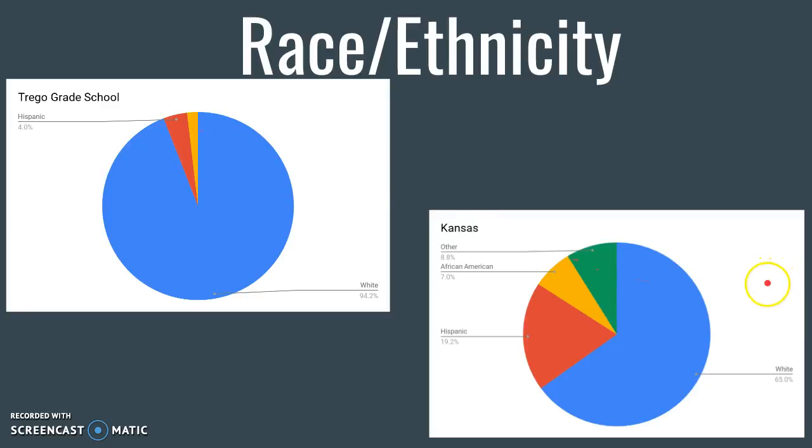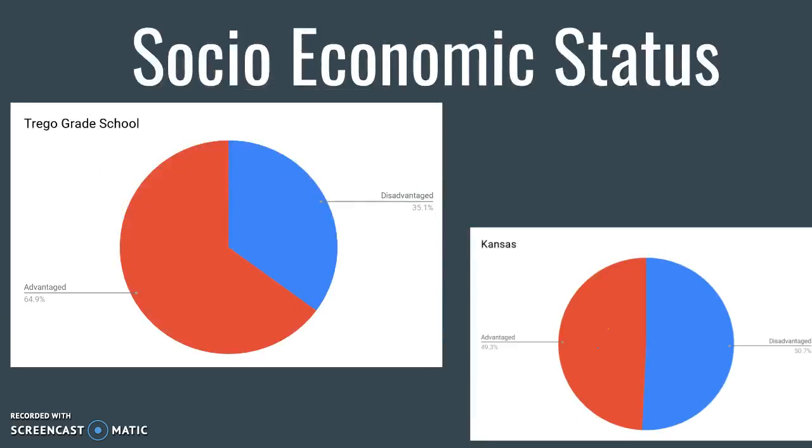But compared to Kansas, that has a population that is 65% white and 19.2% Hispanic, 7% African American, and 8.8% that are just other, kind of encompassing that whole area. So while Kansas in general is predominantly white, it is even more so at Trigo Grade School; we don't have quite as diverse demographics as Kansas does.